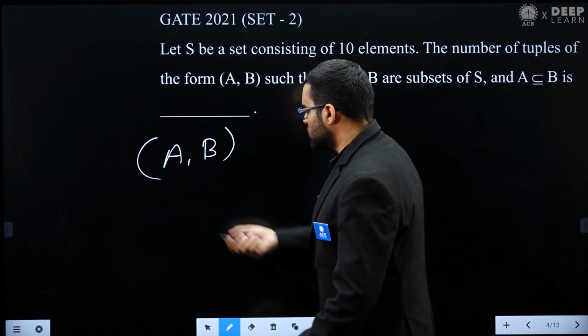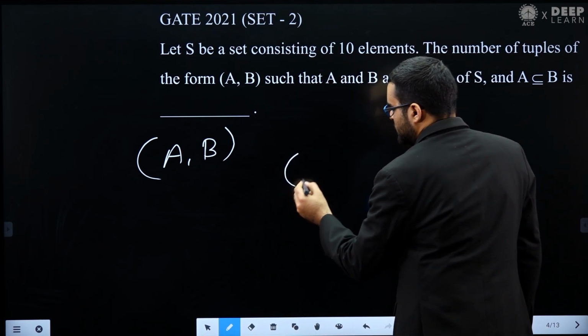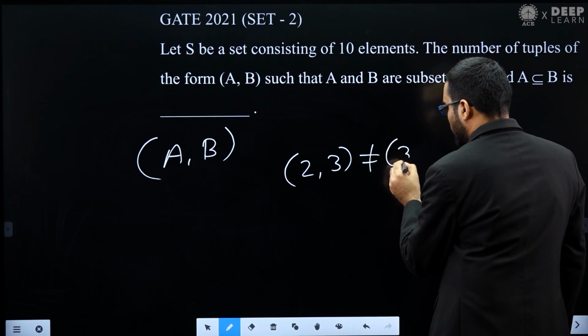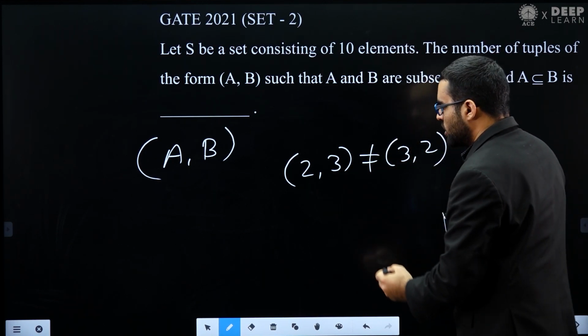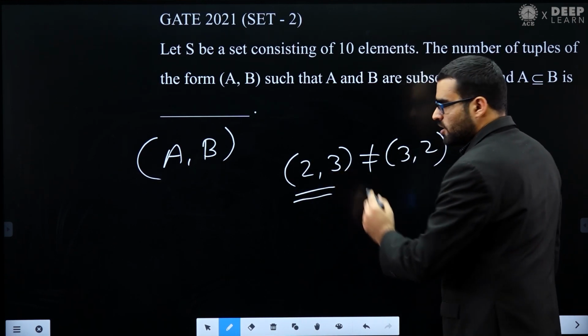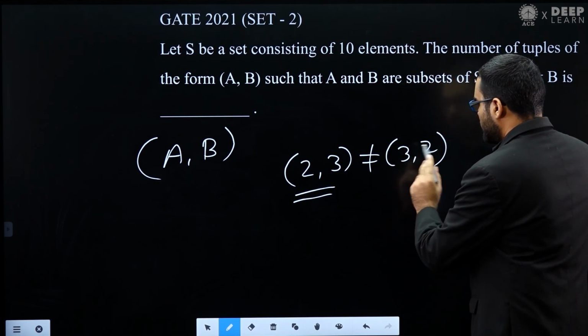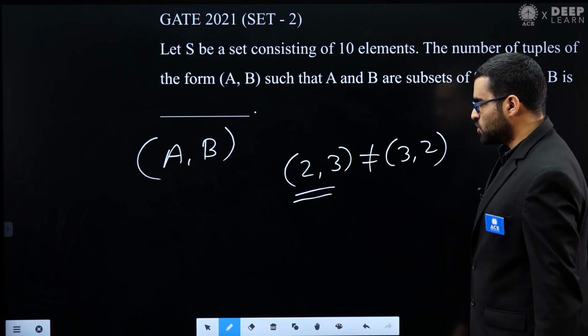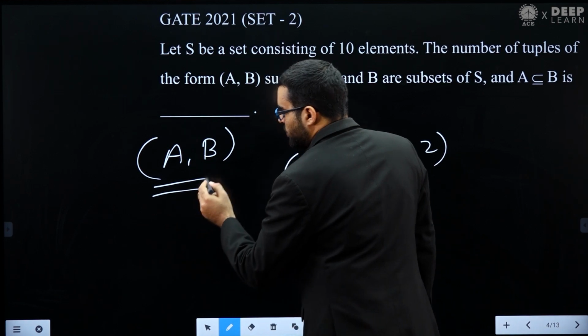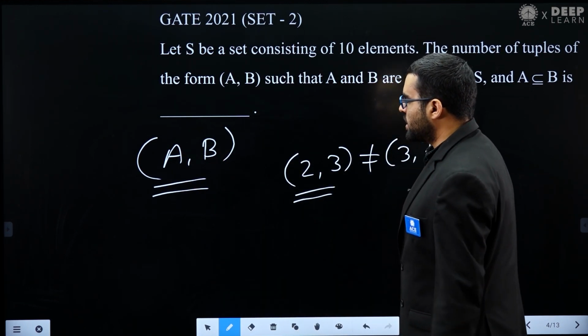What I want to say is that (2, 3) is not the same as (3, 2), because in this the first element is 2 and the second element is 3, and here the first element is 3 and the second element is 2. So he is asking how many such ordered pairs, how many such tuples, we can make.